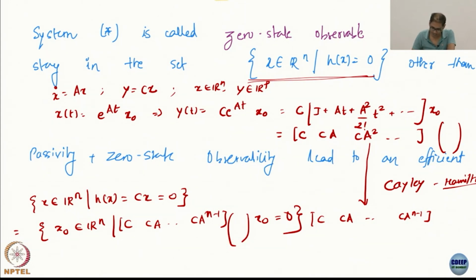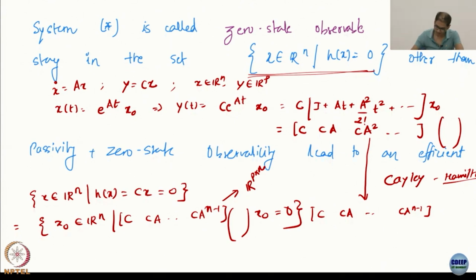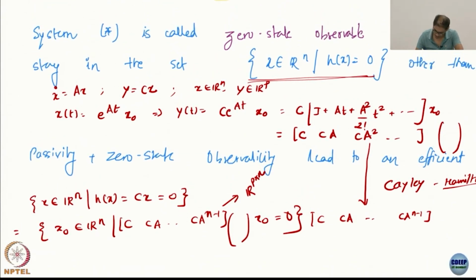x0 is in R^n, and what is the dimension of the observability matrix? Number of rows is p. Number of columns is n. It is a p cross n matrix, right? So, I think we will have to write this not like this. I apologize.